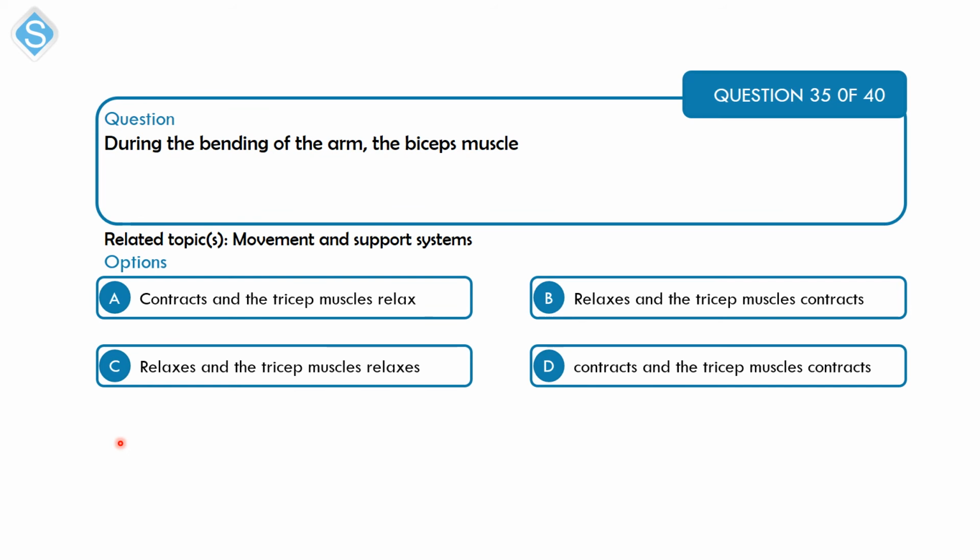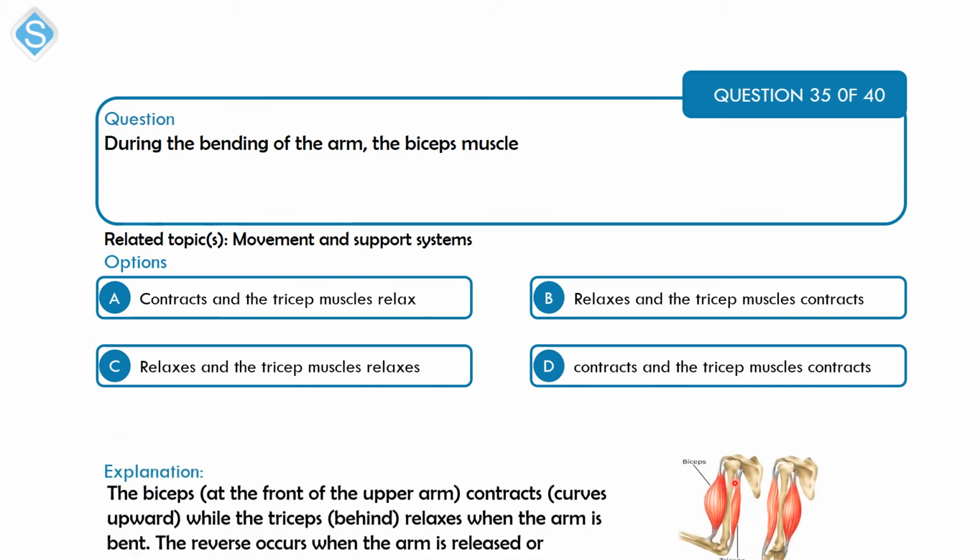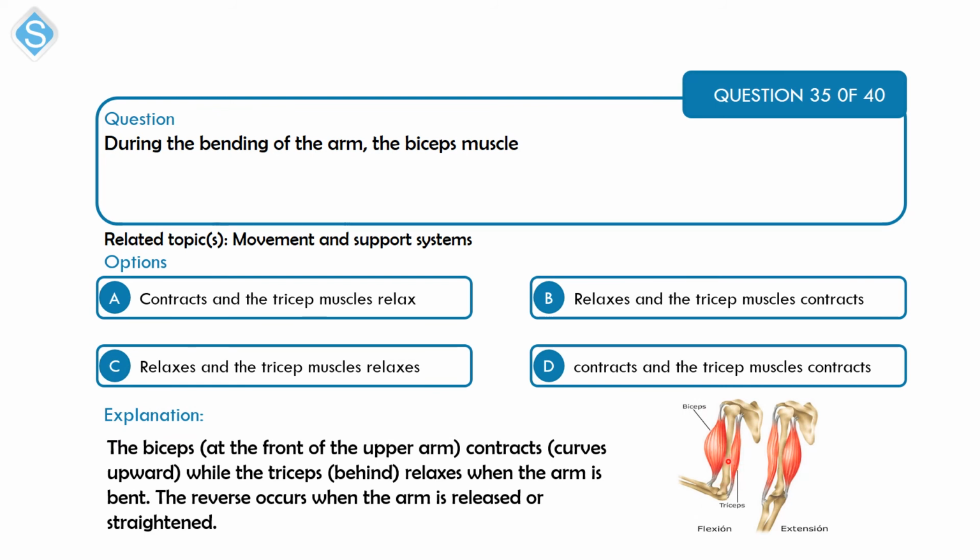Alright, so the biceps and the triceps are muscles found in the upper arm. Now, when you bend your arm, both muscles cannot act in the same manner. You cannot have both of them relaxing or both of them contracting. So C and D are out. Alright, so we have A and B.